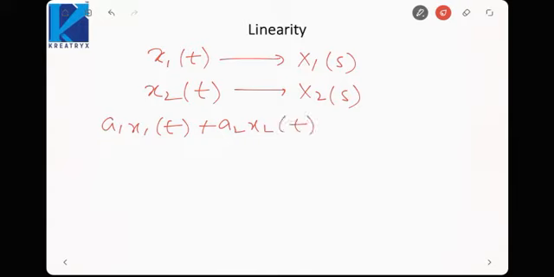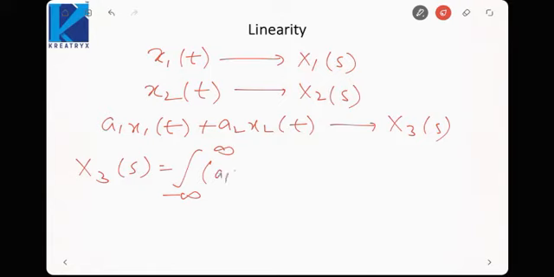Now if we plug this into the equation for Laplace transform, let us say X3(s) would be equal to integral from minus infinity to infinity of a1 x1(t) plus a2 x2(t) times e raised to power minus st dt.